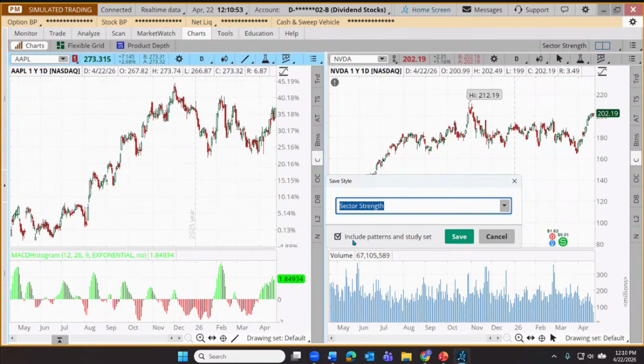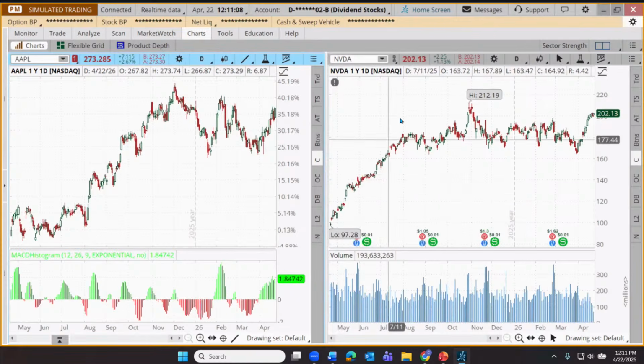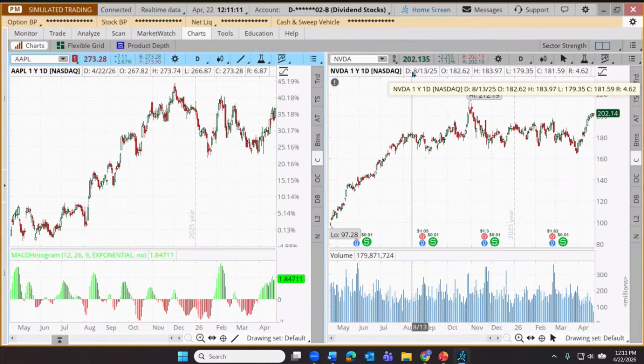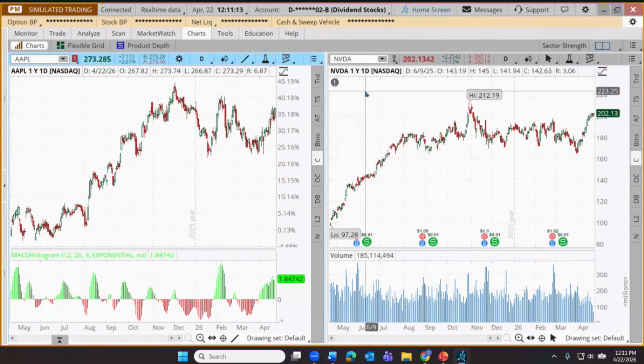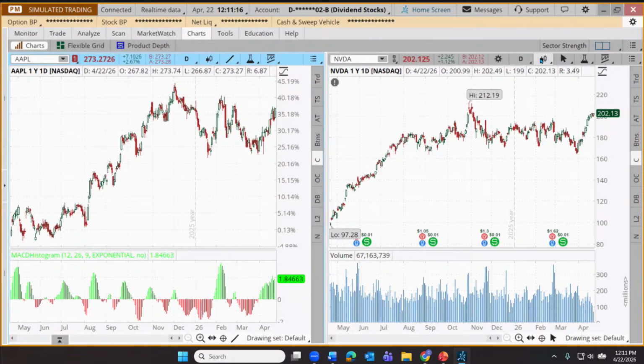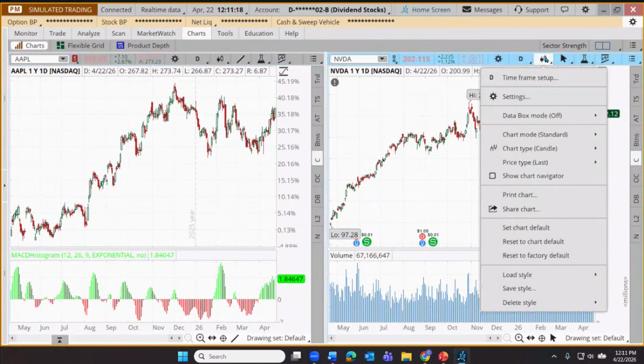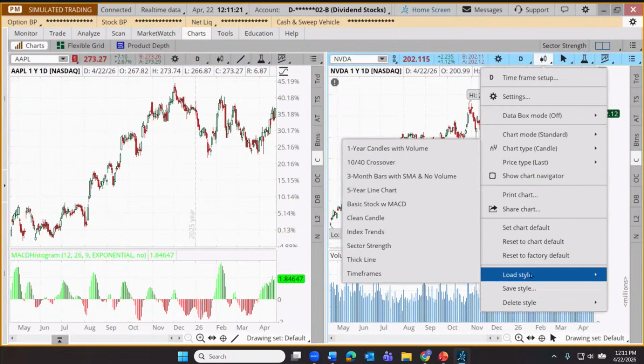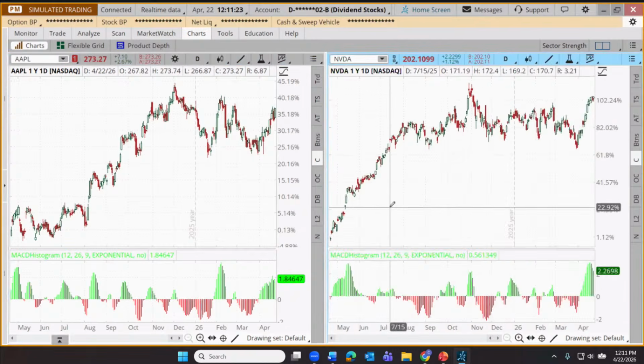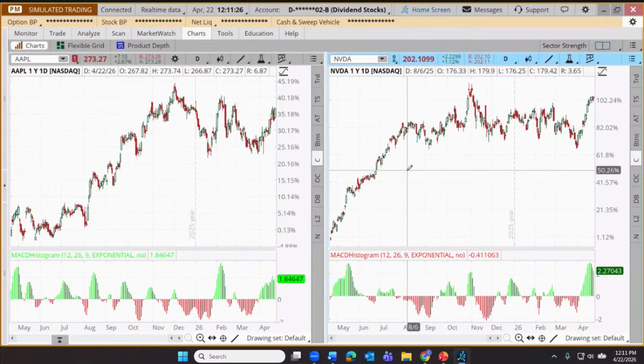So how about we just call this one, what are we going to call it? I don't know, basic stock with MACD. Good enough. Any title you want to give it, it would be serviceable for you, but let me just click save. Now, if I want to import those same chart settings, I can just pop over here, click on our little style icon, and I can load the style that I just saved, and there's our basic stock with MACD. And you'll notice now we're looking at, oh, this is a much cleaner comparison.